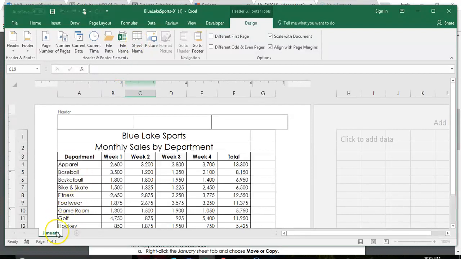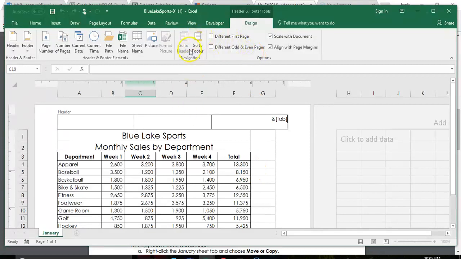So my sheet name is January. If I just type January in, it will be there, but if I were to change January, it wouldn't change. So that's why you want to insert this information, because it will automatically update it. So if I were to come and type in February or March or something, this would automatically stay updated.